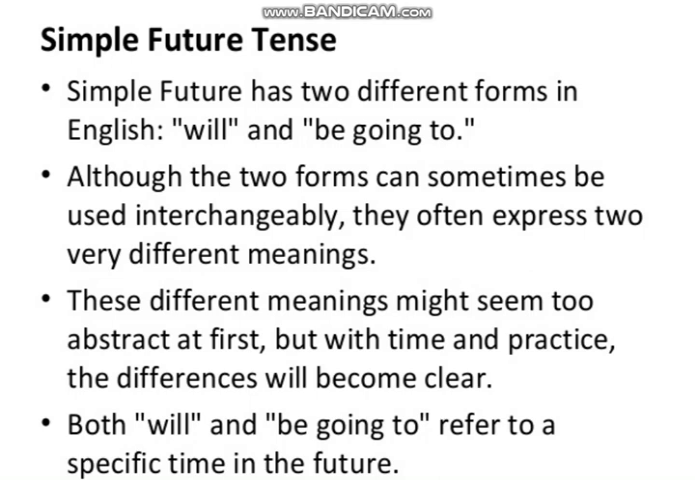Although the two forms can sometimes be used interchangeably, they often express two very different meanings. At times, in certain conditions, will and be going to can be used interchangeably. It means that one can be used instead of another, and there would be no difference in the meaning of the sentence. But often, when we express these two words in two different sentences, they completely give us a separate or changed meaning.